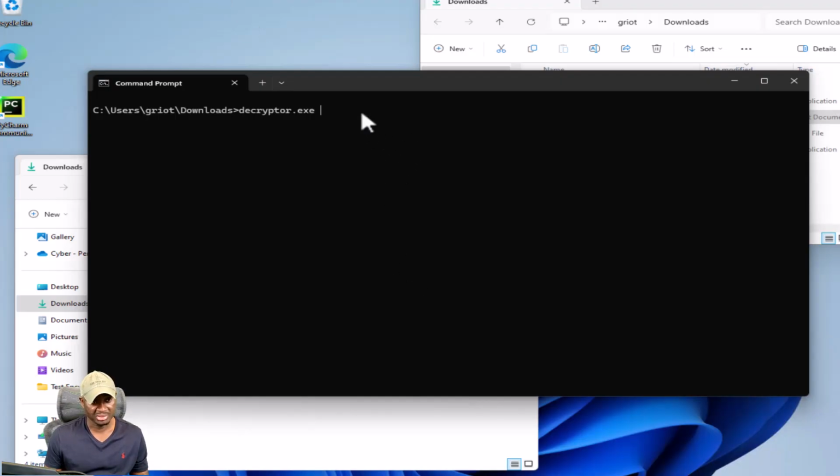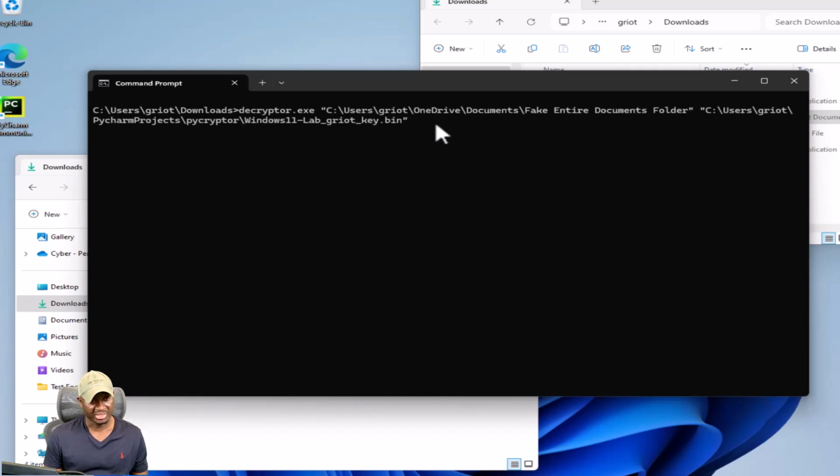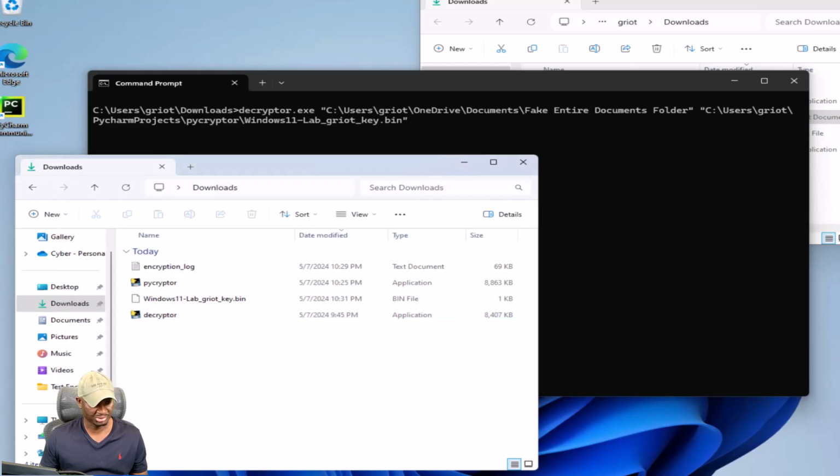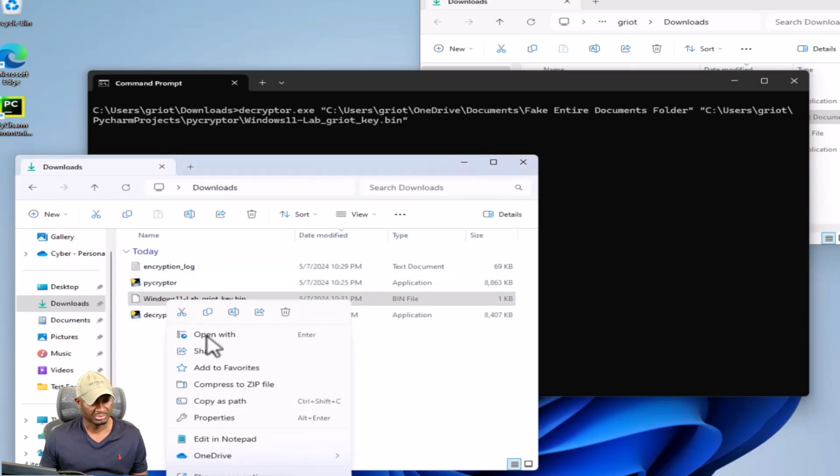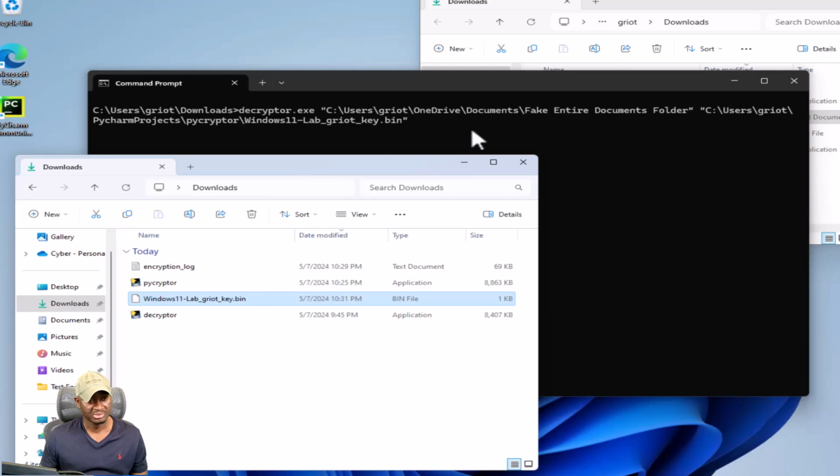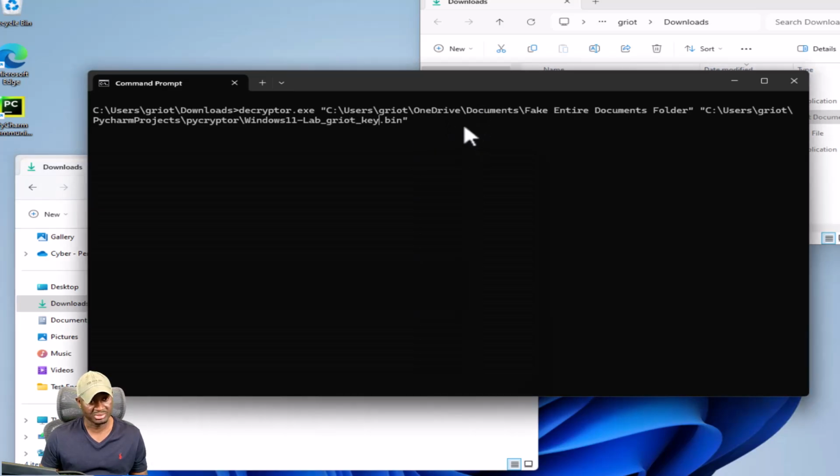I will paste that here, but I do need to change this because this is, let me just make sure this path is correct. Copy as path. Let me just delete this so I can paste that and know that it's correct. So oops, let me grab this open again.